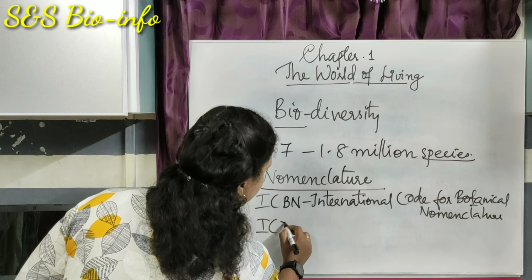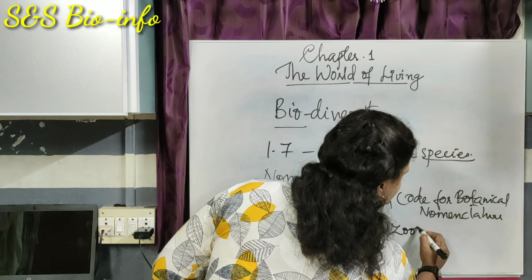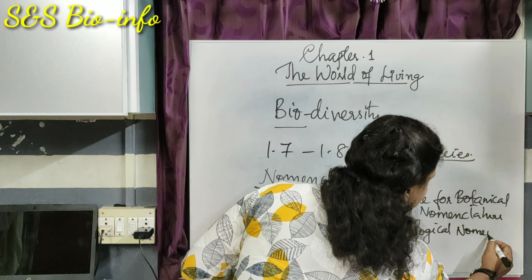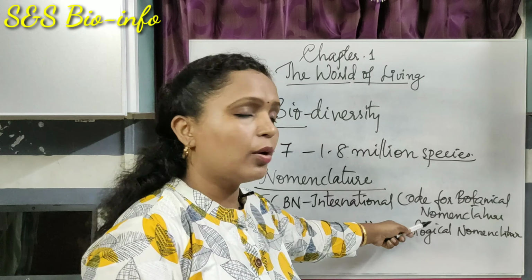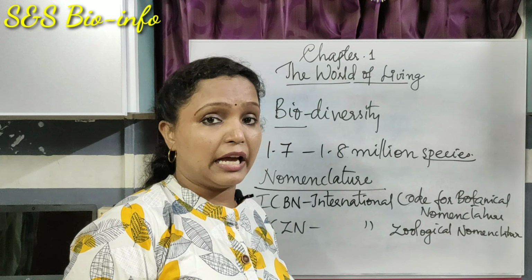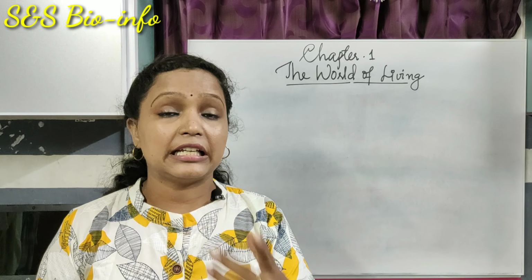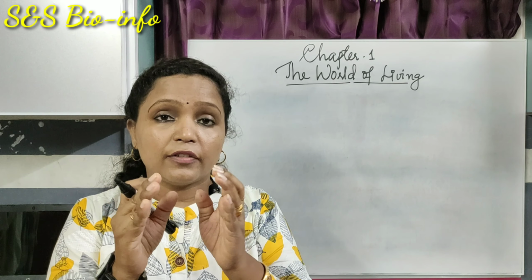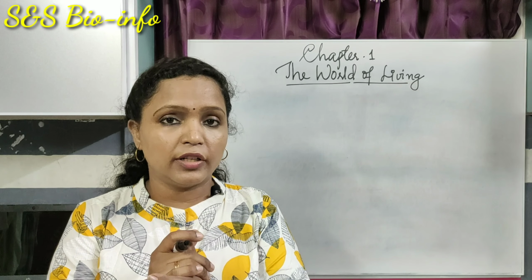ICZN means International Code for Zoological Nomenclature. Botanical nomenclature means naming plants, and zoological nomenclature means naming animals. Nomenclature is only possible when an organism is correctly described. That means, first of all, when we observe an organism, we have to describe its morphological features.